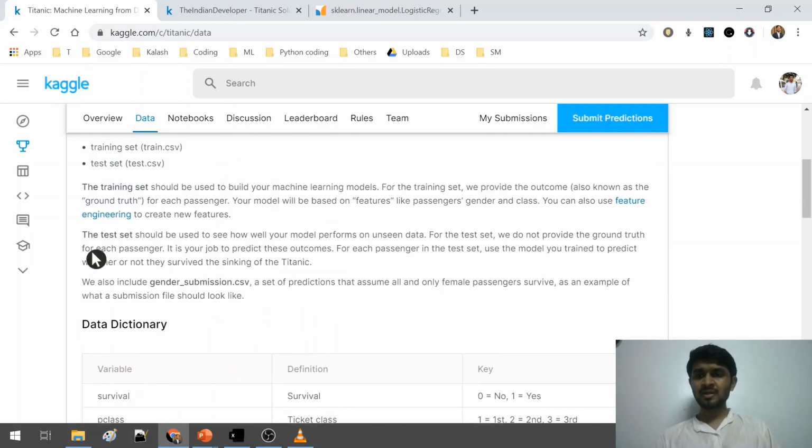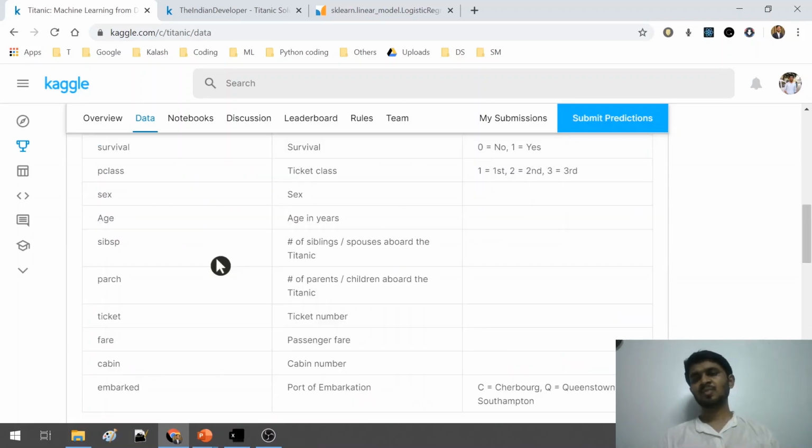Coming back to the data dictionary, we can see that there are around 10 fields in this data set, named survival, pclass, gender, age, sibsp, and the description is given here. Then parch description is given here, then ticket number, fare, cabin, embarked.